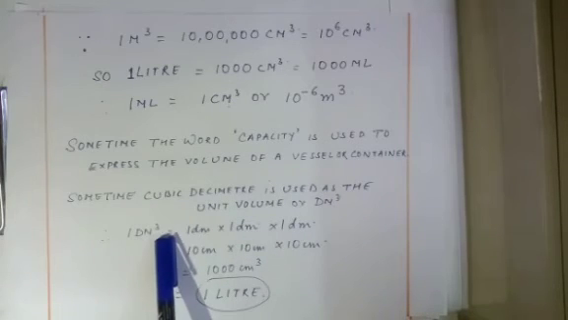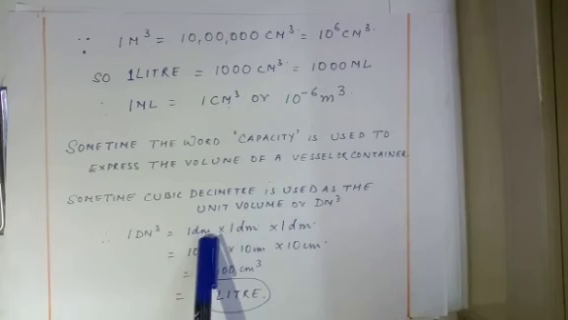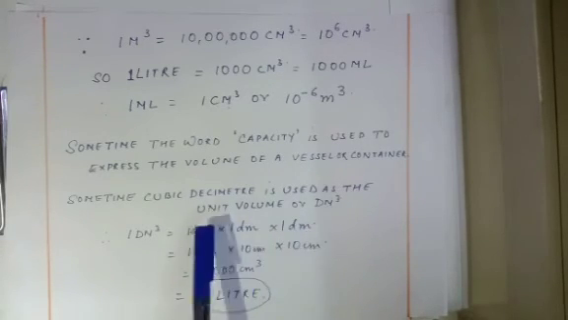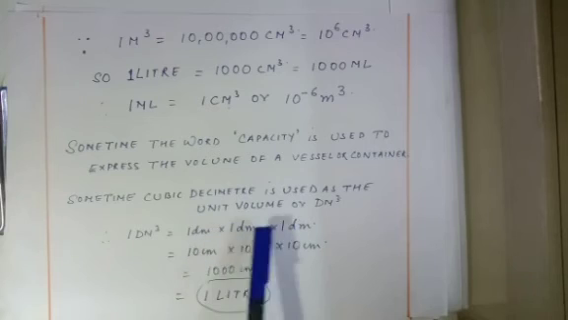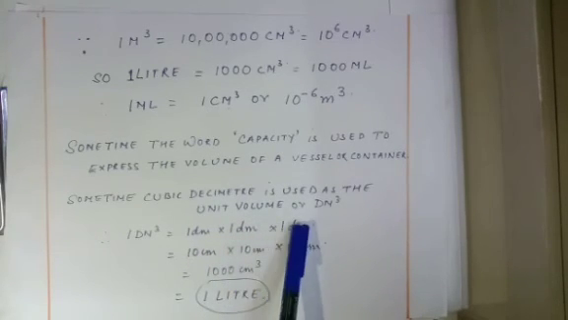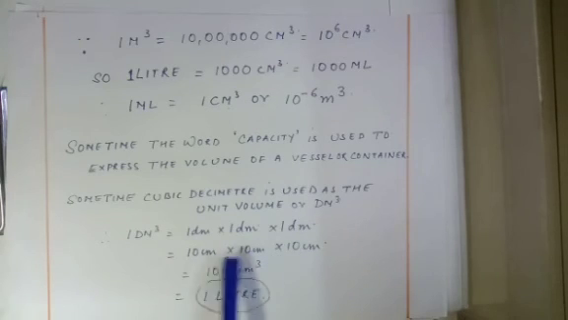Since 1 decimeter cube can be expressed as 1 decimeter into 1 decimeter into 1 decimeter, now we are going to convert 1 decimeter into centimeter. 1 decimeter is equal to 10 centimeter, so 10 centimeter into 10 centimeter into 10 centimeter. When I find the product, it will be equal to 1000 centimeter cube, that is equivalent to 1 liter.